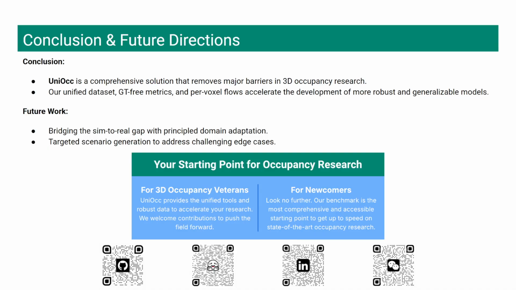In conclusion, our experiments show that UniOcc successfully addresses the key barriers in occupancy research. Our unified dataset, ground truth-free metrics, and pervoxel flow accelerate the development of more robust and generalizable models. Whether you are a veteran in the field or a newcomer, UniOcc provides the tools and data to push your research forward.